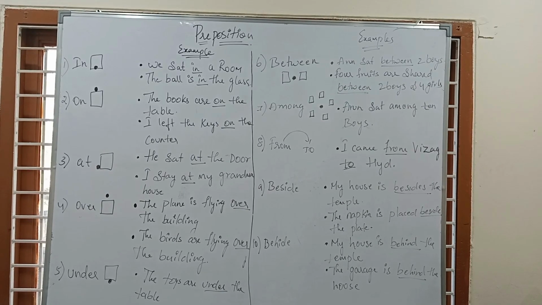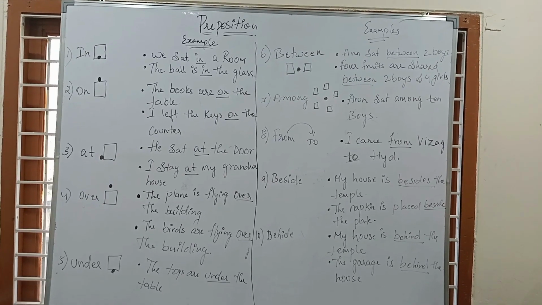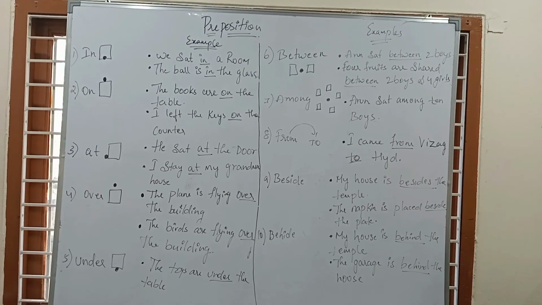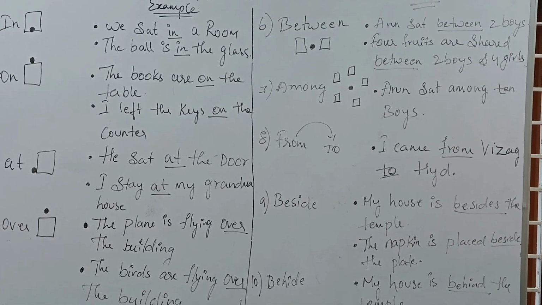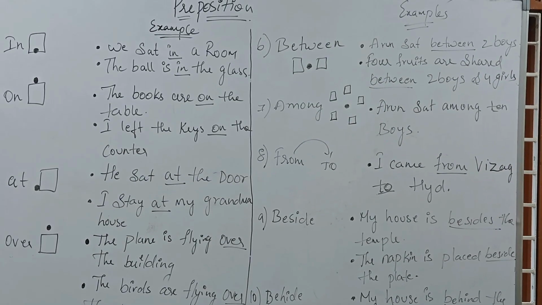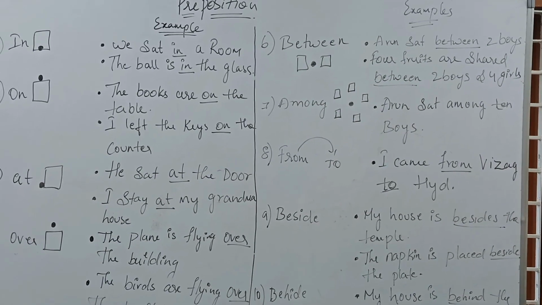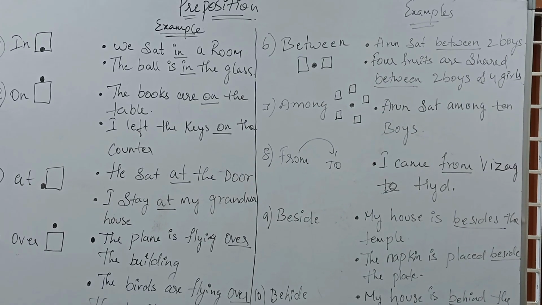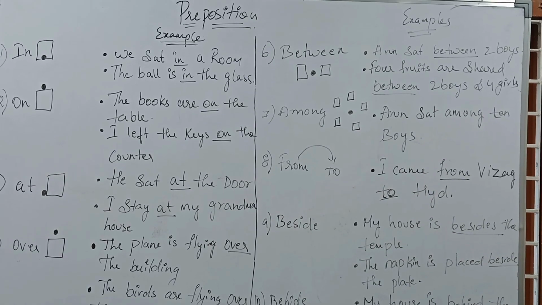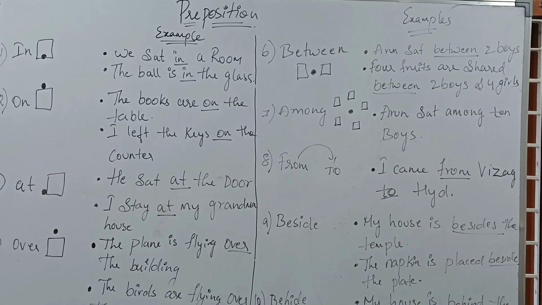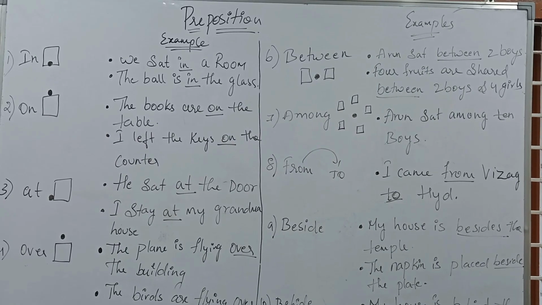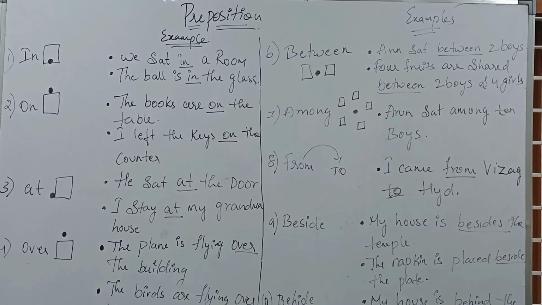Now we'll see what those are. The first one is in. In is used when any object is inside other things. For example, if a person is sitting inside the room, then we call it in, meaning we sit in a room, or the students are sitting in the room.